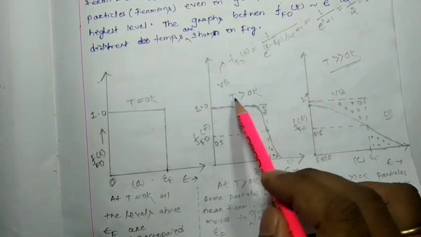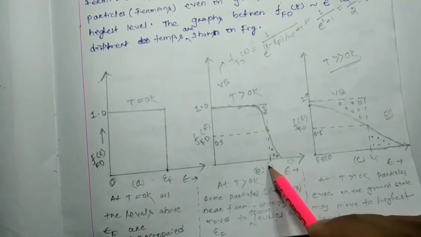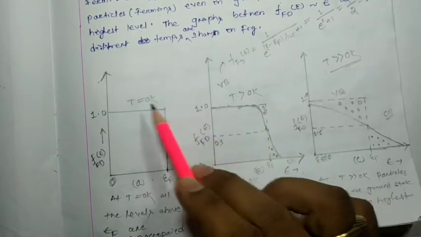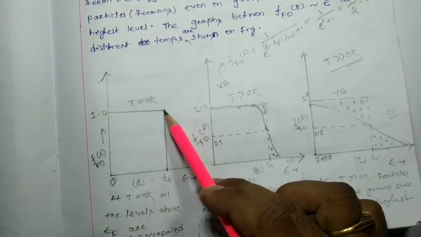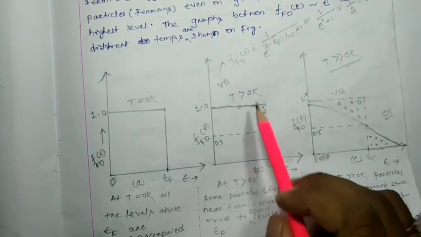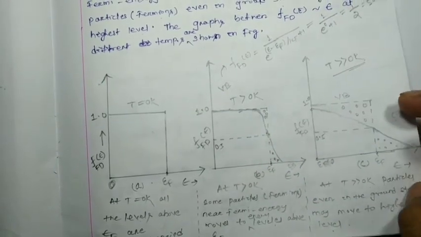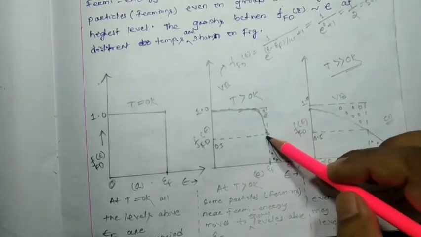And just above 0 Kelvin, we found that at EF the distribution function is 0.5. However, for 0 Kelvin, at EF it is also fulfilled. So at EF, above just 0 Kelvin, the probability of the Fermi-Dirac distribution function is reduced to 0.5.